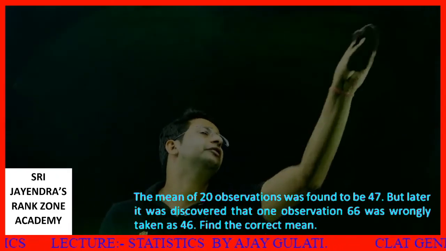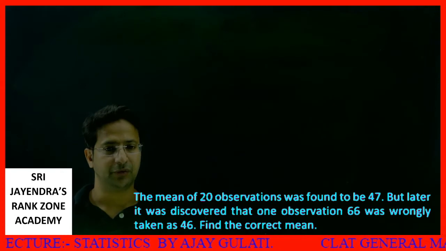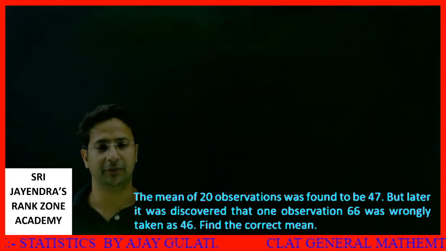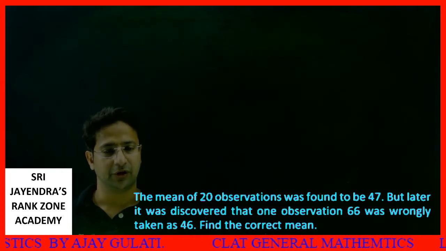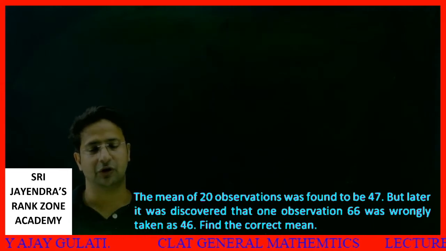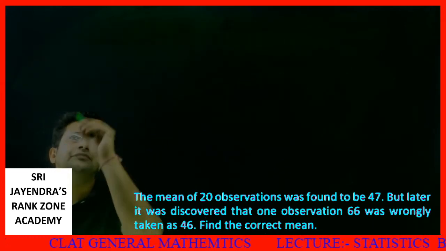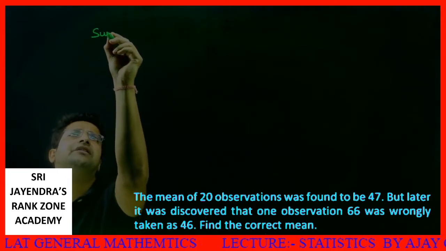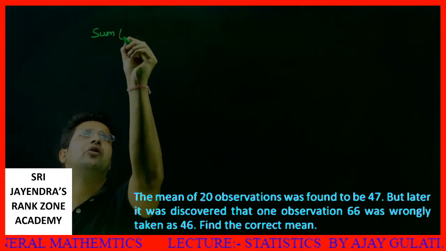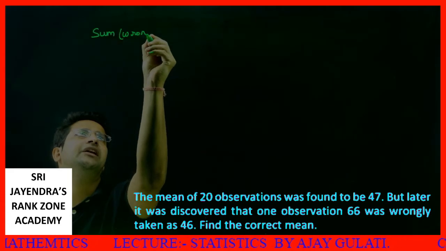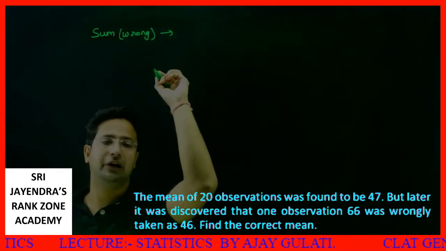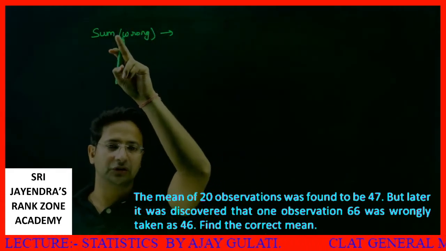What is the next question which we have? The mean of 20 observations was found to be 47, but later it was discovered that one observation, 66, was wrongly taken as 46. Find the correct mean. See, students, how to do it. First of all, the sum of the values. I am saying wrong sum of values because initially we took one value wrong.